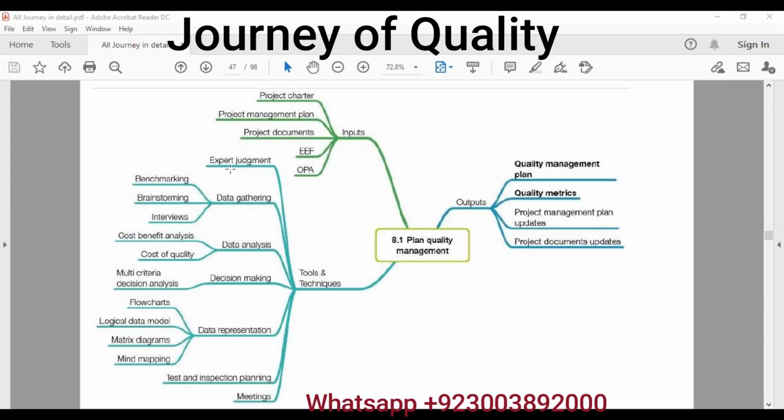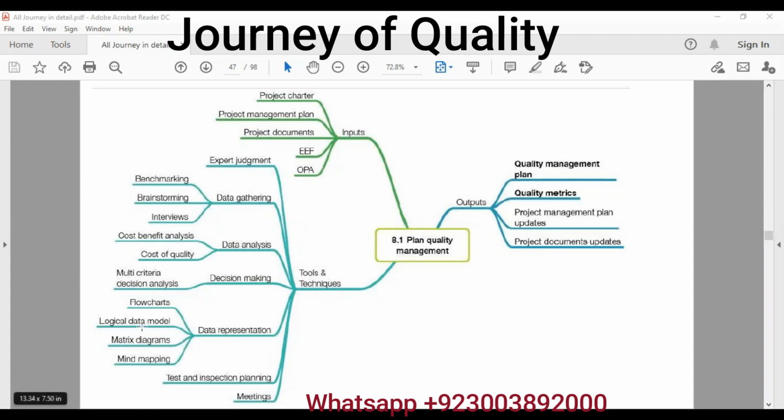Then experts tell us what we need to do. Subject matter experts will be there. Then of course brainstorming to find out what are the ideas available for benchmarking, comparing standards internal or external to the organization. Then we have interviews, one-to-one information with people to get the confidential information out. Then data analysis, we already discussed cost benefit and cost of quality. Then we have decision making. It can be voting or it can be a multi-criteria matrix. Then we have data representation, mind mapping. What you see on screen is mind mapping.